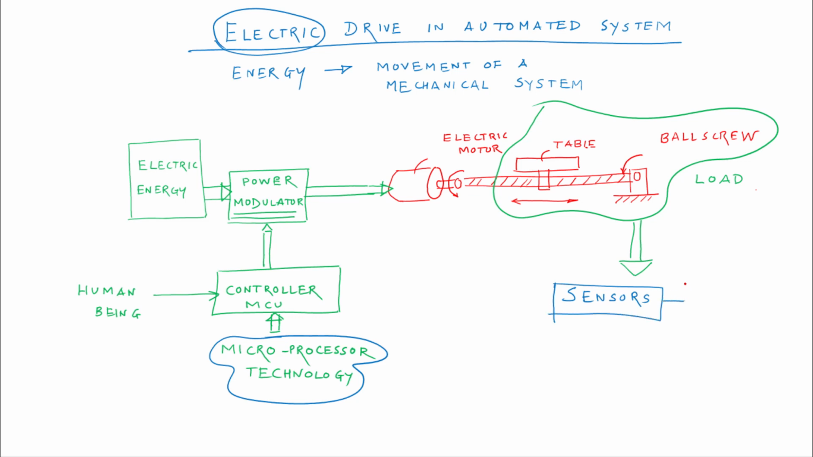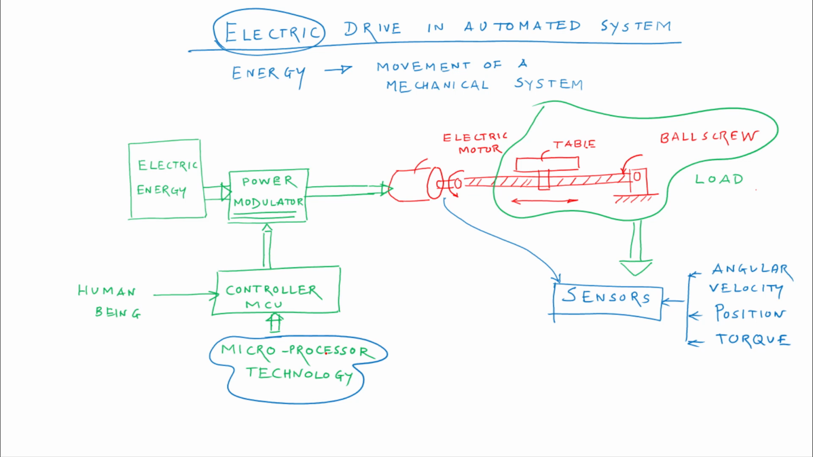The sensors are monitoring the angular velocity, the position of the table, or the torque. There are certain sensors which also give input regarding the condition of the electric motor. We are using capacitance based sensors to find out the runout or eccentricity in rotation of the spindle of the electric motor.